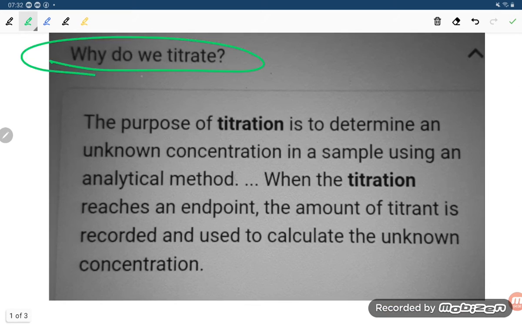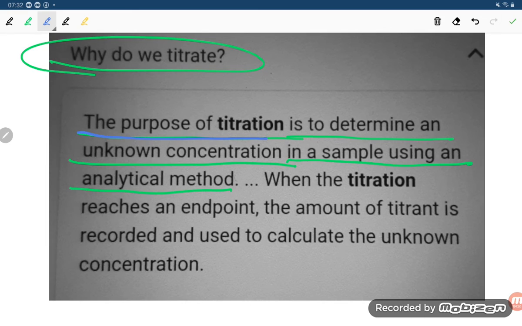Why do we titrate? The purpose of titration is to determine an unknown concentration in a sample using an analytical method. What you are doing, student, is finding out the concentration of the unknown solution.